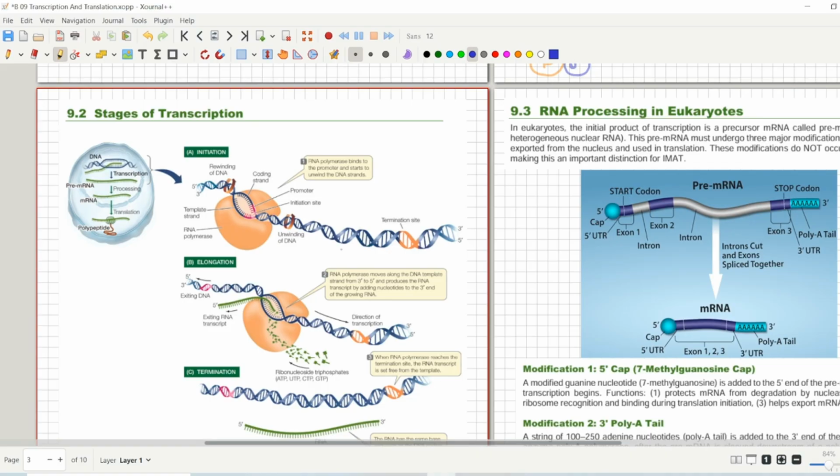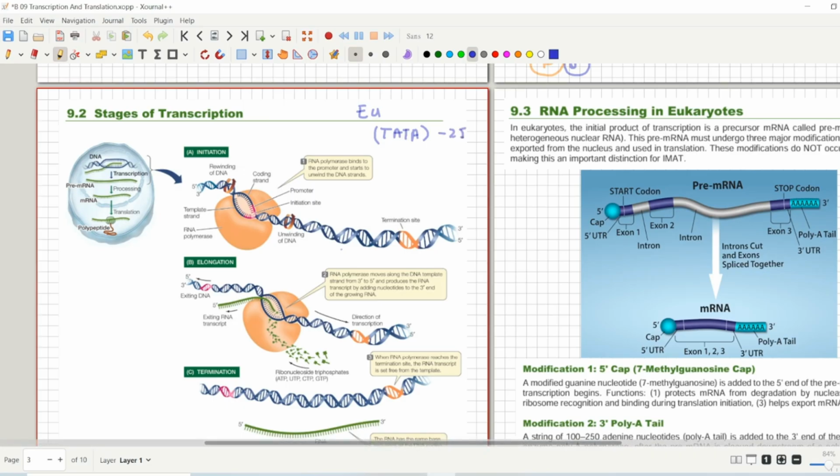There are actually different kinds of binding sites in prokaryotes and eukaryotes. We will discuss eukaryotic binding sites. The eukaryotic binding sites are the TATA box, which is the first one, and it is also called the 25 sequence.